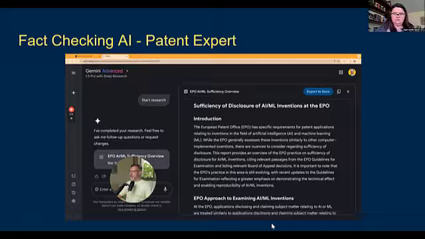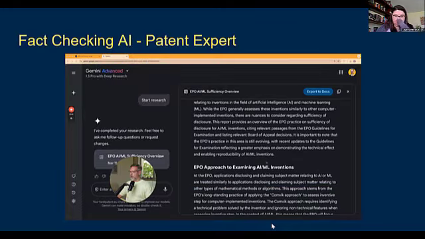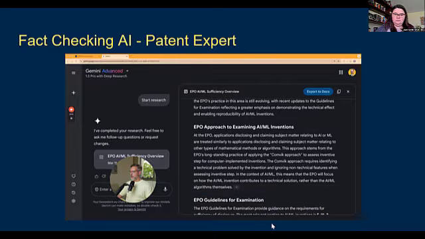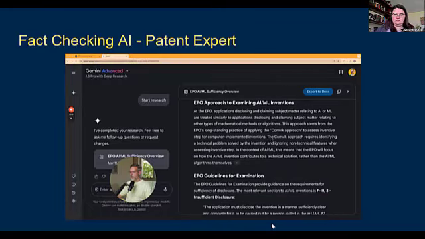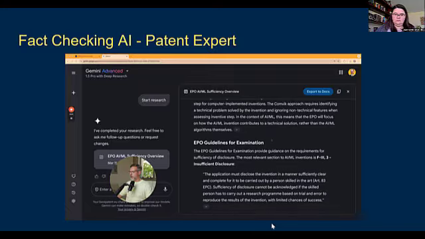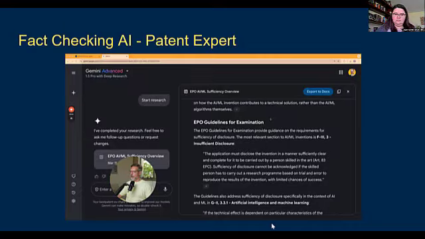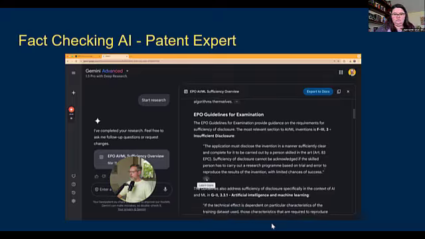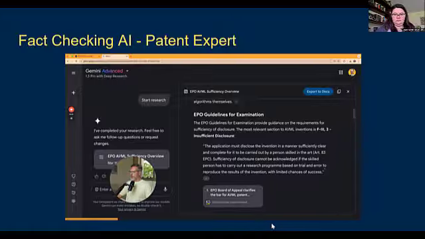So this report starts with an introduction. And then we have a section about the general EPO approach, talks a bit about the convict approach, okay. So then it turns to the EPO guidelines, and it says that the EPO guidelines for examination provide guidance on the requirements for sufficiency of disclosure, and it is citing a second order source, an article by a law firm here.